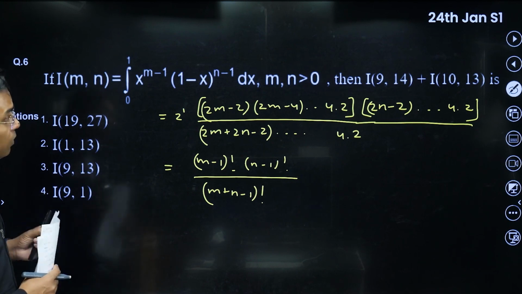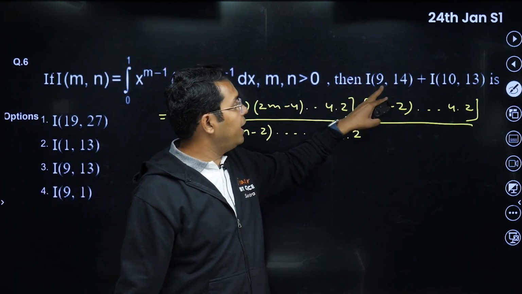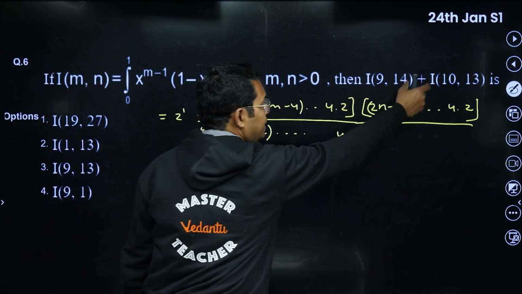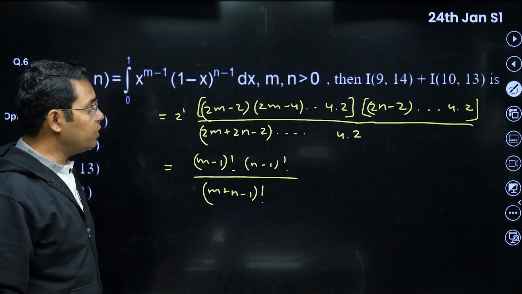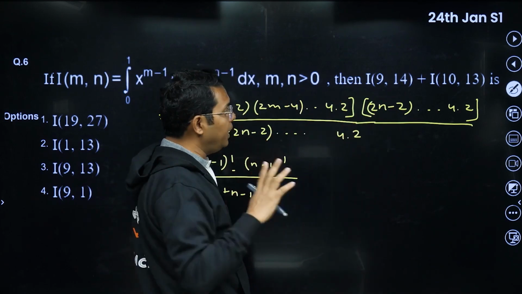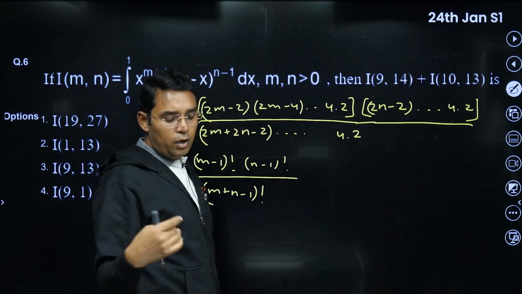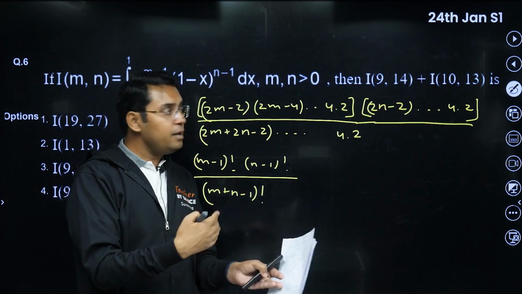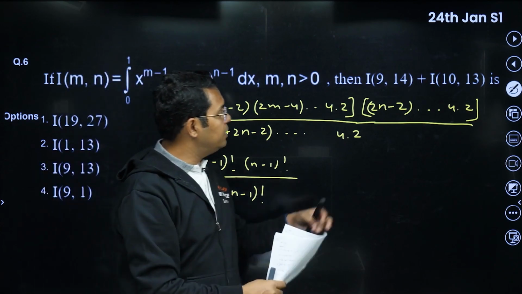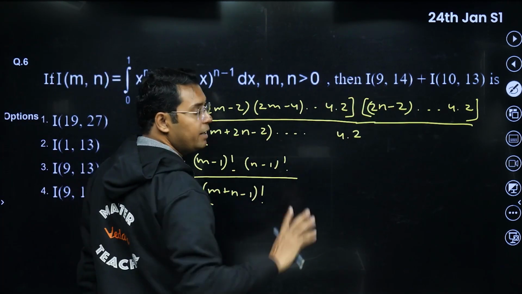Okay, now in this question, this was not enough. You have to find I 9, 14 plus I 10, 13. Let me tell you, you can combine these two with the help of the reduction method also, that you start with I 9, 14. Try to do integration by parts. You will get one part of the integral in terms of I 10, 13 and I 9, 14, and that's a very standard way. We combine 9, 14 on one side, 10, 13 on the other side, and we get the combined thing together. But if we have got this result, I think you can now find this also directly.